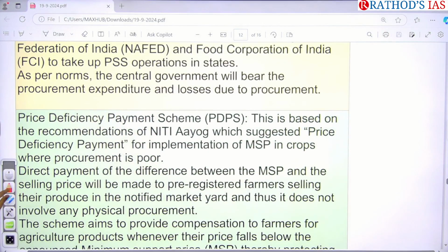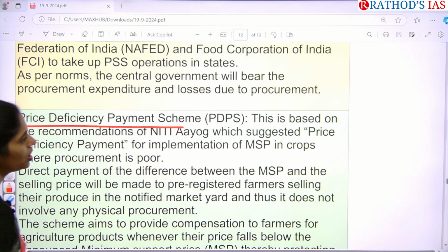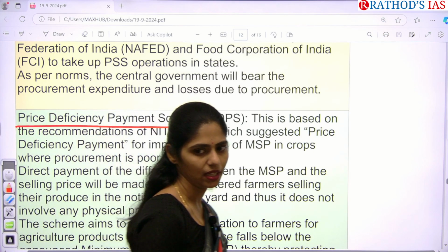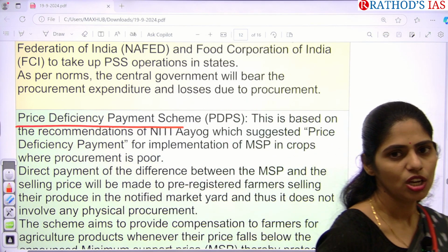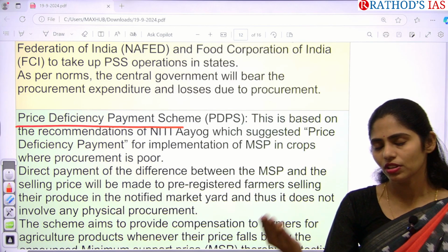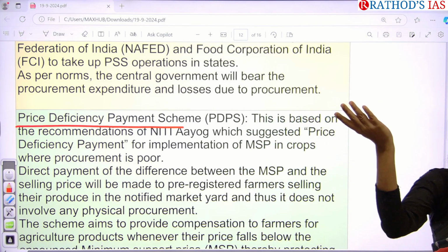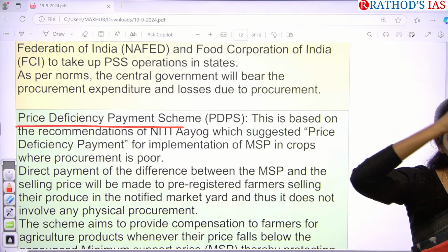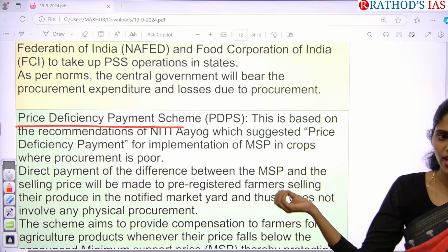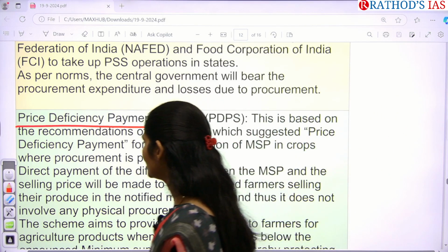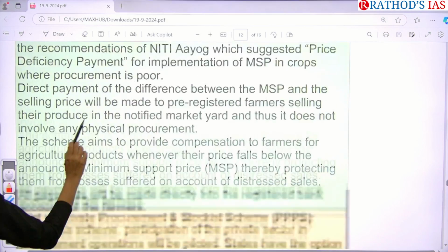And next one is price deficiency payment scheme. So price deficiency payment scheme is nothing but, if you are having MSP, when we are comparing with the MSP, if in the market the price is lower, the compensation amount will be given by the government to farmers directly to their bank accounts. That is called price deficiency payment scheme.